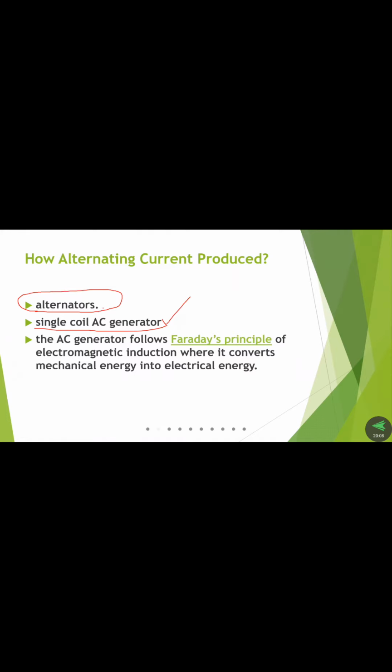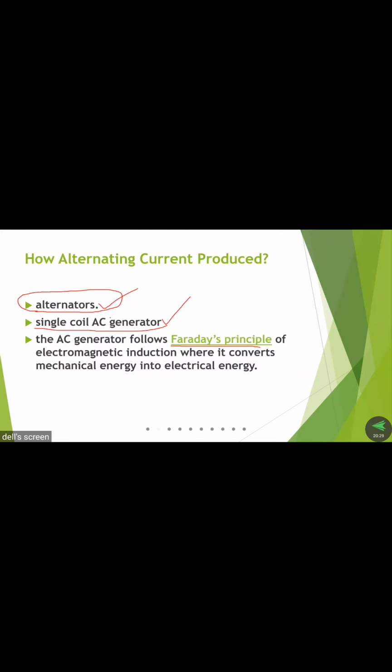By means of these two devices, the AC current is produced. How the AC current is produced is according to the principle of Faraday's law. According to Faraday's law of electromagnetic induction, the AC current is generated.